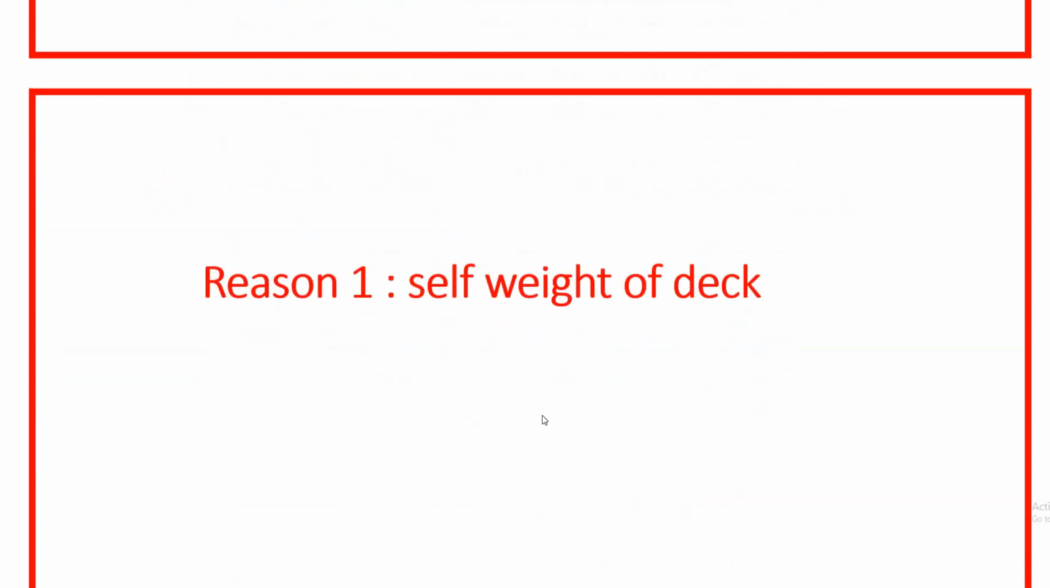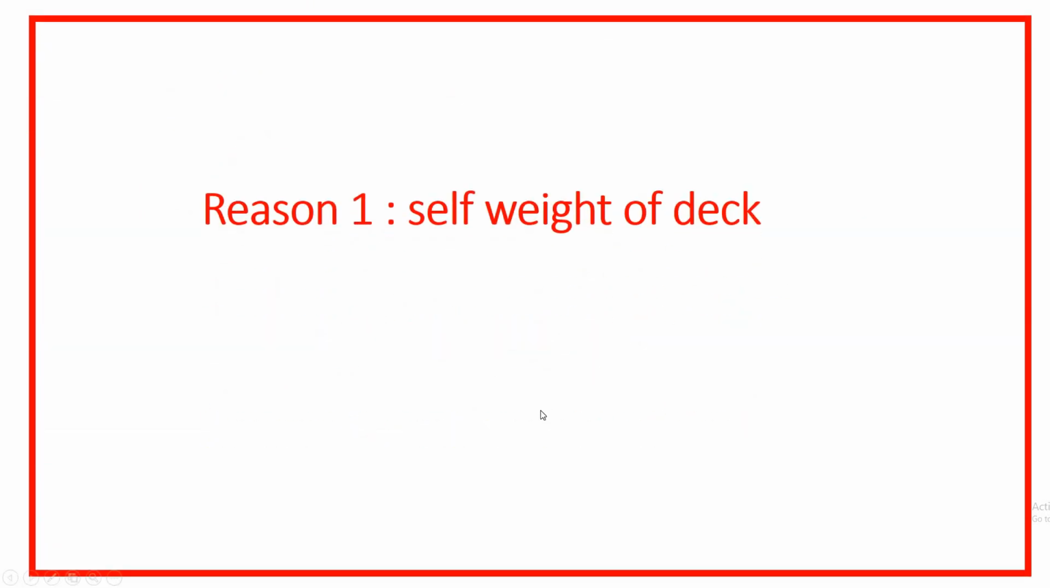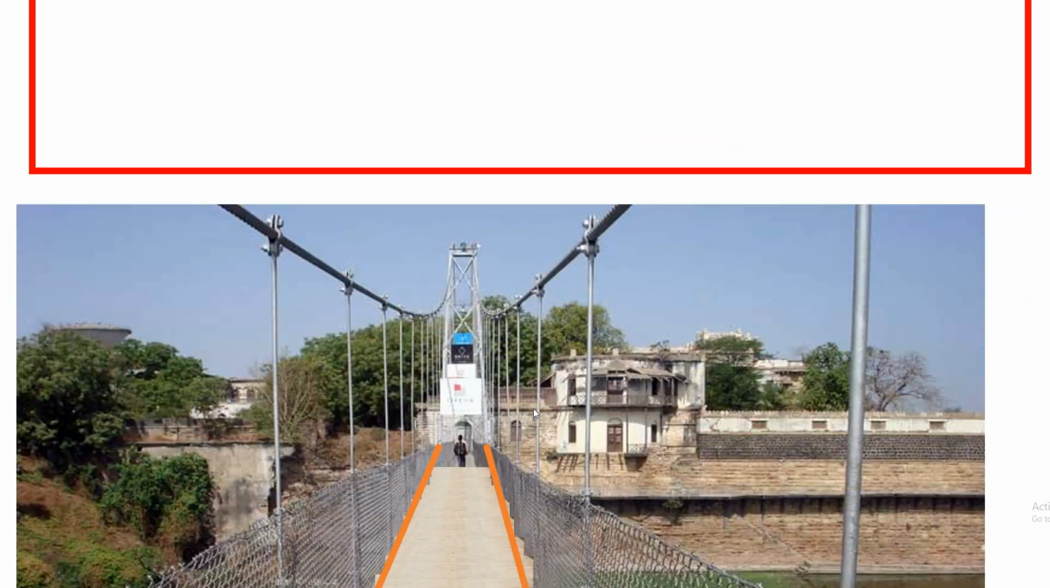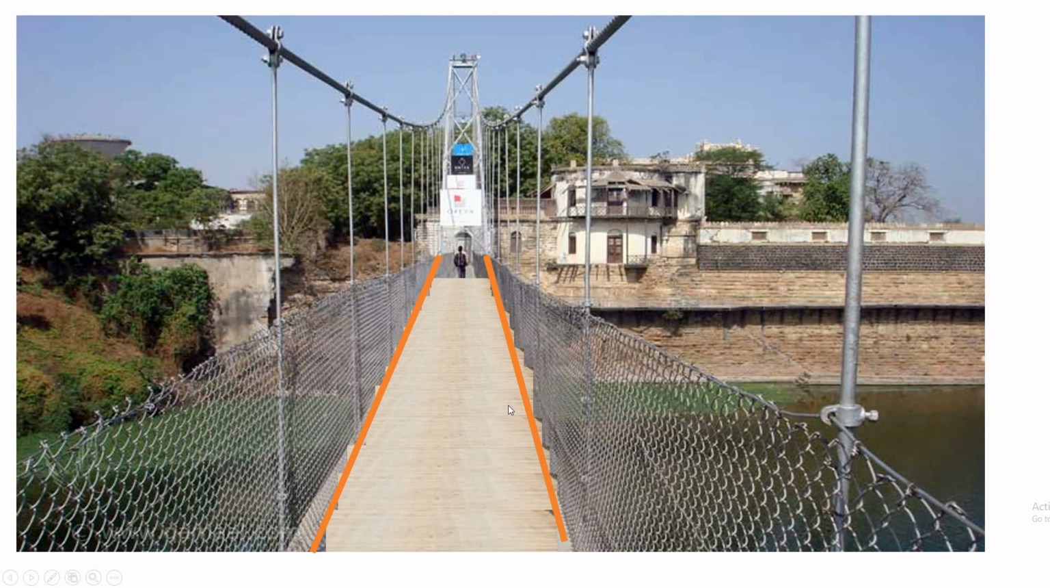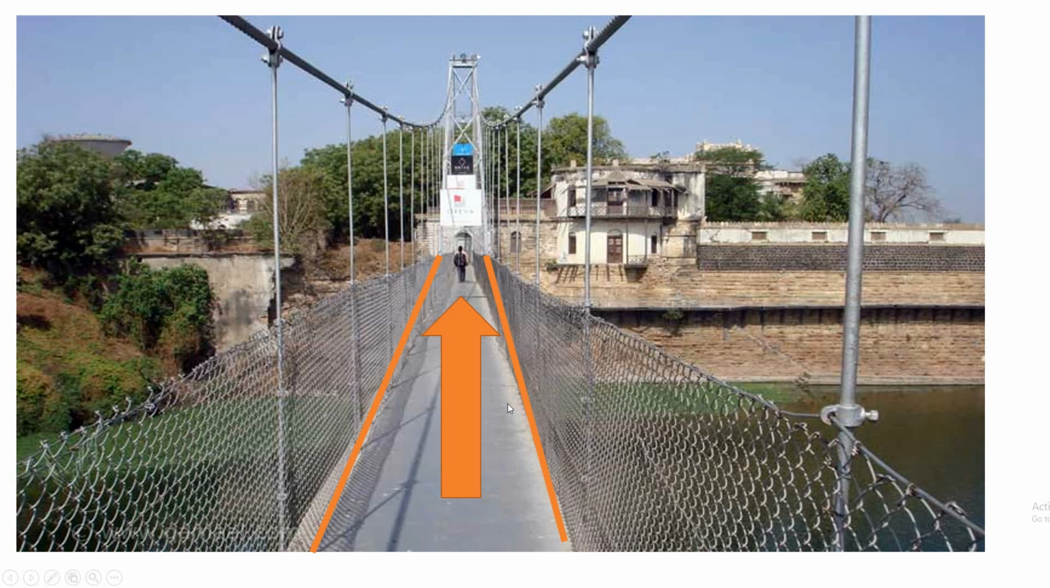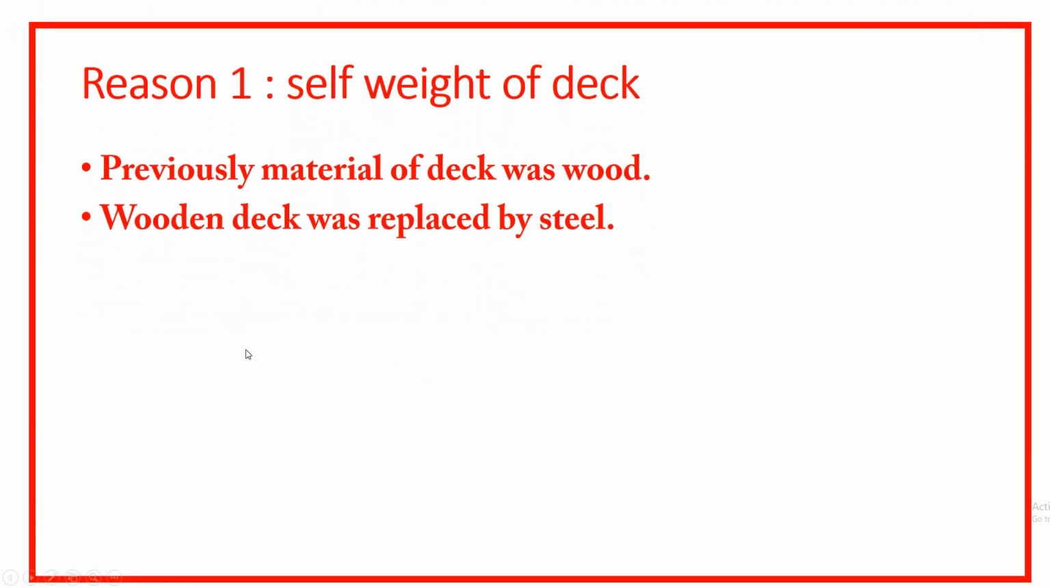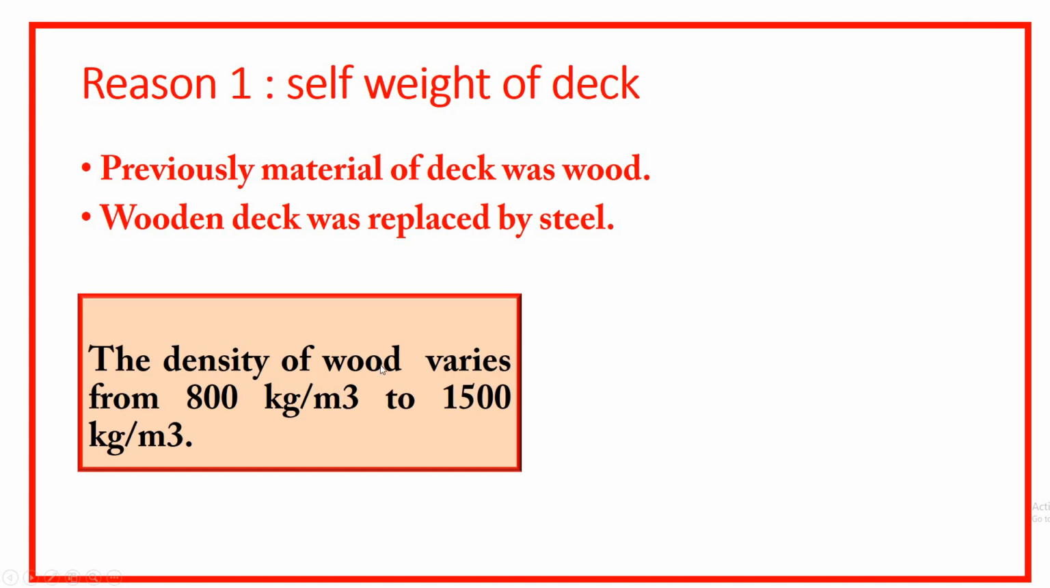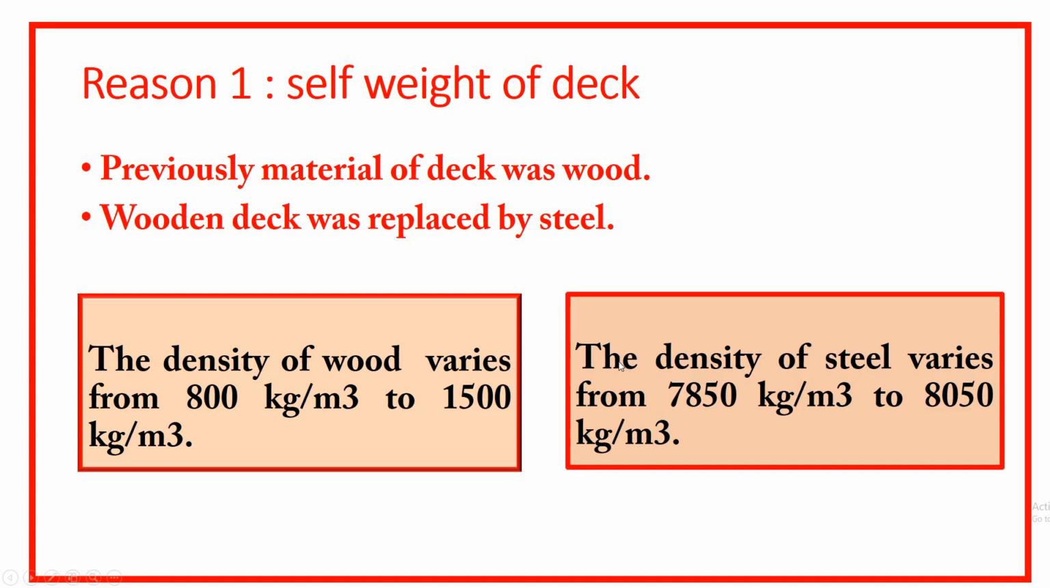Now, reason one is the self-weight of the deck. Previously the deck was made of wood. Then it was replaced by steel. See how it is. The density of wood varies from 800 to 1500 kg per meter cube, and the density of steel varies from 7850 to 8050 kg per meter cube. So there is a vast difference between the density of wood and steel.